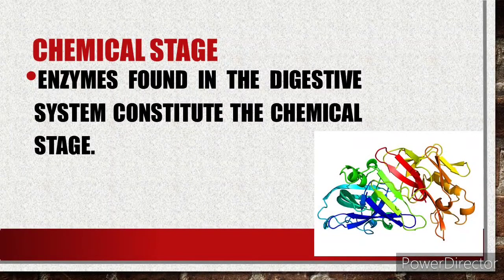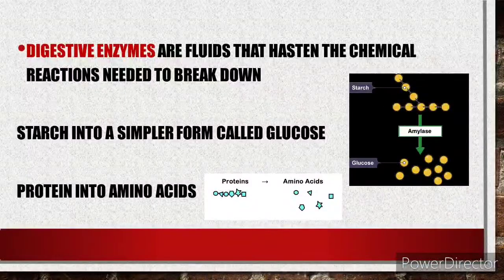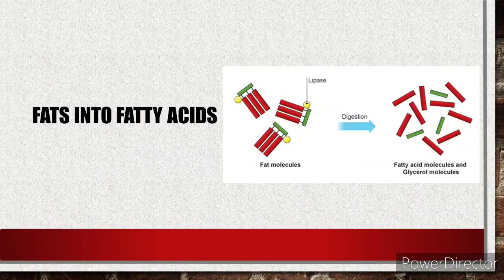Now, let's move on with the chemical stage. Just breaking the food down into small particles does not make it digestible. It has to be changed to a more soluble form. Enzymes found in the digestive system constitute the chemical stage. Digestive enzymes are fluids that hasten the chemical reactions needed to break down starch into a simpler form called glucose, protein into amino acids, and fats into fatty acids.